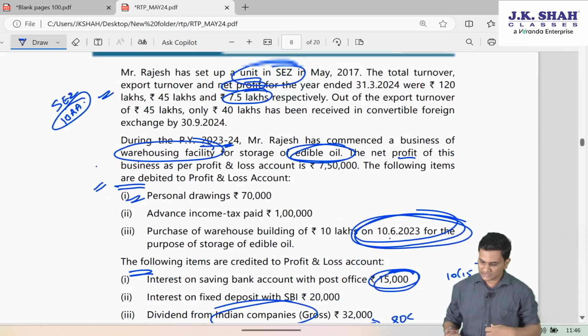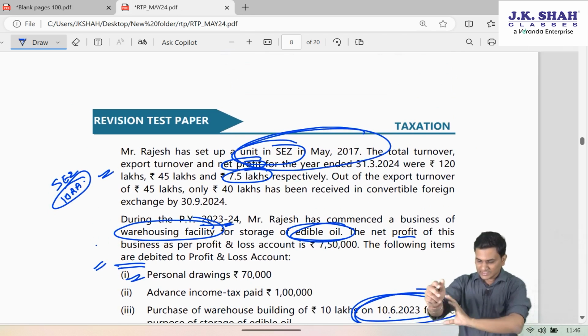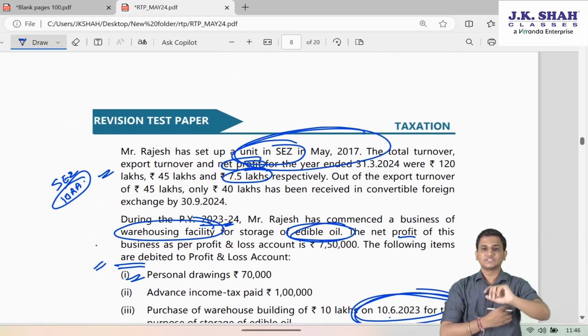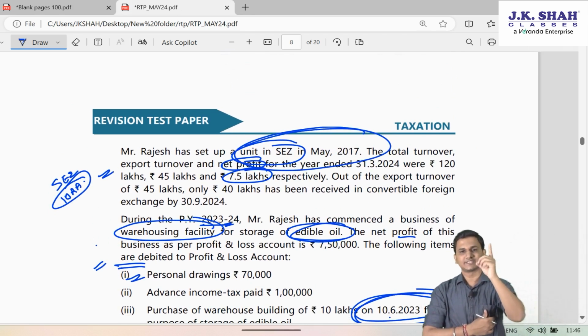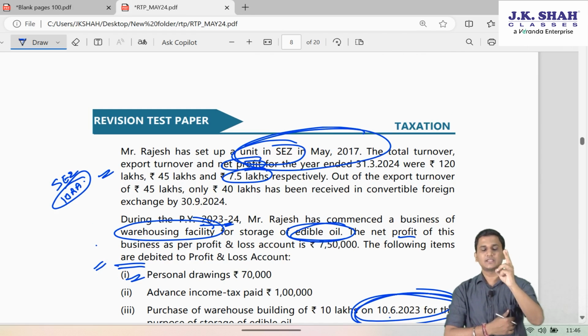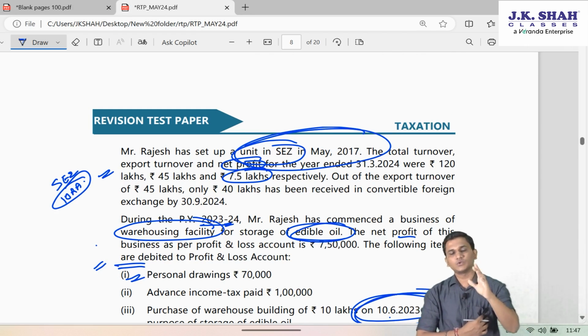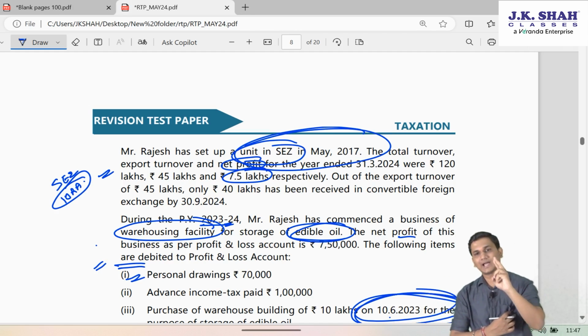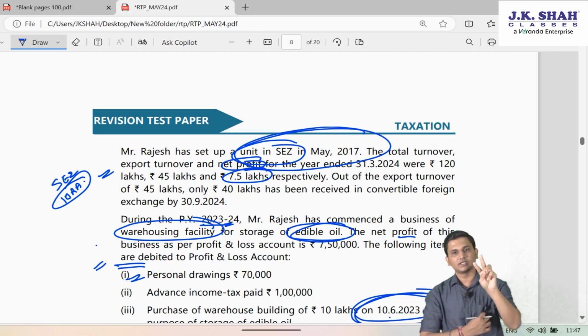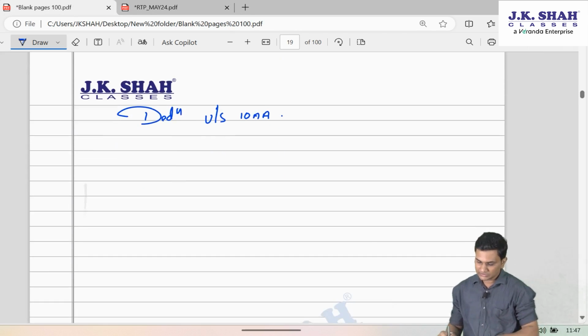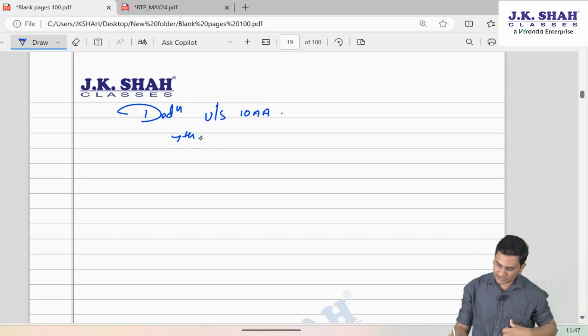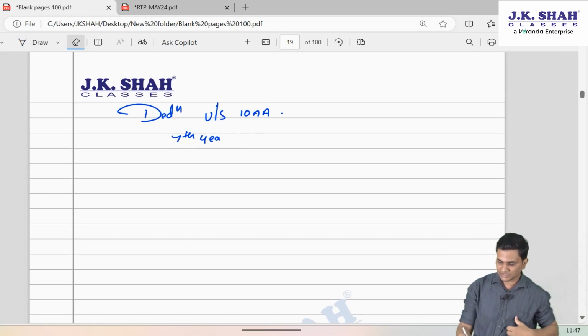Now in our case, he has set up that unit in SEZ in 2017. So 17-18, 18-19, 19-20, 20-21, 21-22, 22-23 and 23-24. We are currently into the 7th year. So since we are into the 7th year of business, the deduction is 50% of export profit.